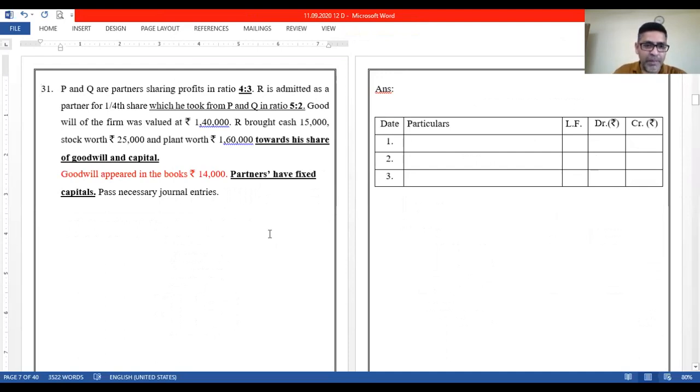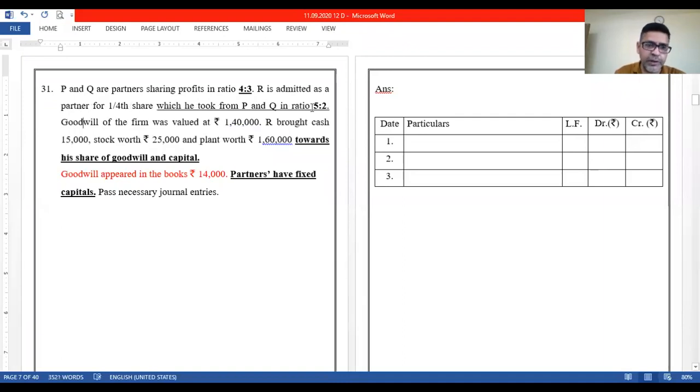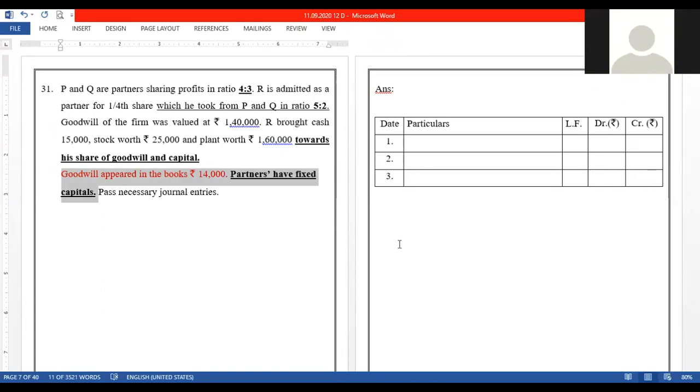Now, P and Q are partners sharing profits in the ratio of 4:3. R is admitted as a partner for 1/4 share, which he took from P and Q in the ratio of 5:2. Goodwill of the firm was valued at rupees 140,000. R brought cash, stock and plant towards his share of goodwill and capital. Goodwill appeared in the books at rupees 14,000 and partners have fixed capitals. I'm sure you all must have got this point: if capitals are fixed, the entries that we pass for the adjustments have to go through the current account.